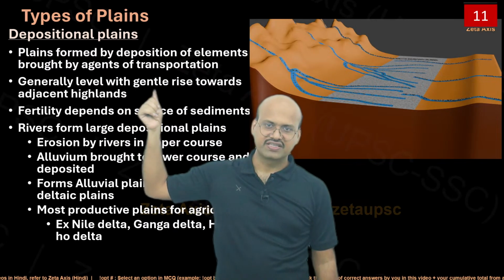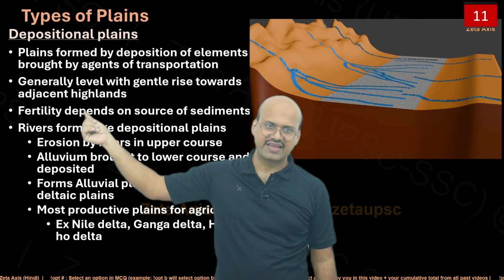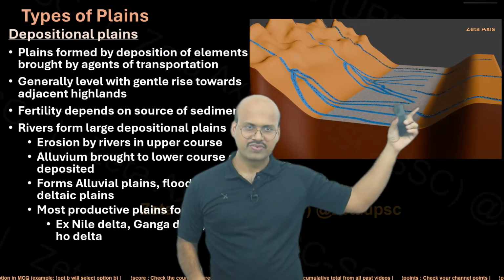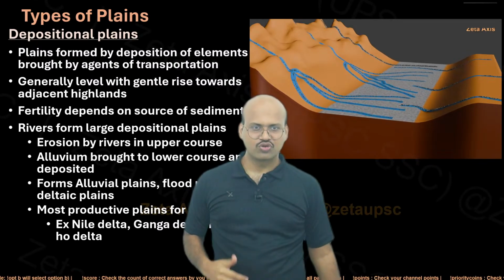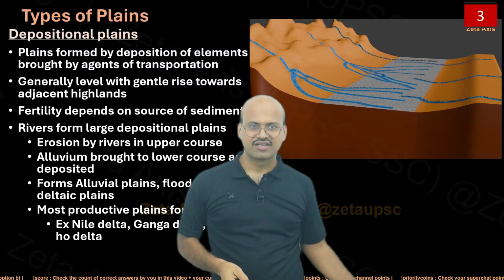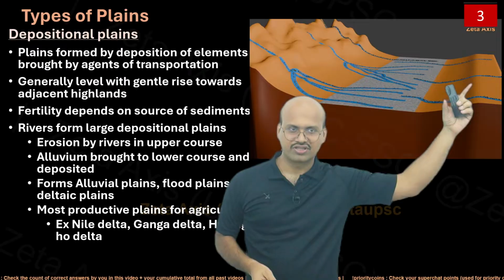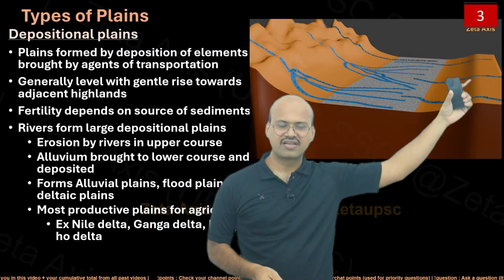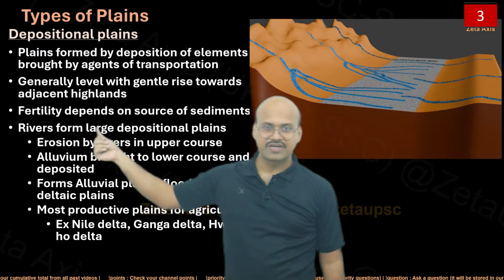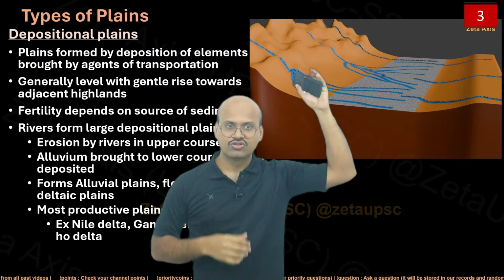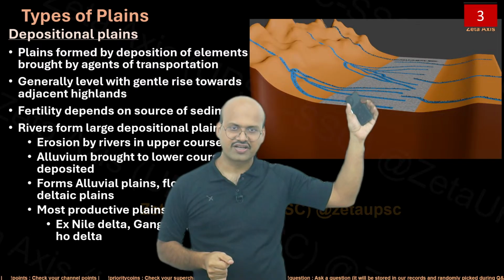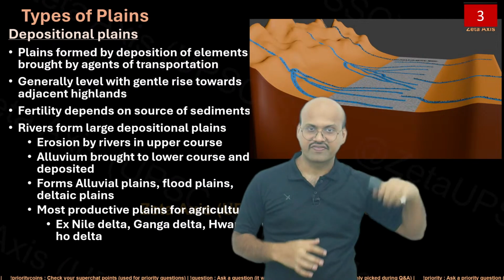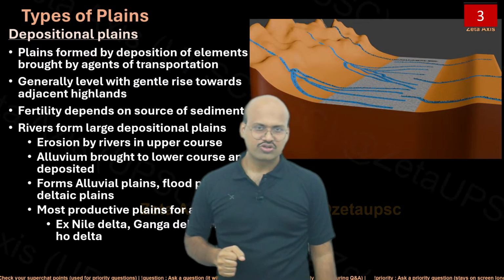They are generally level with a gentle rise towards adjacent highland. Earlier there would be a large depression like this, but over time, when the deposition occurs, the slope on both sides is very gentle. Consider these as Vindhyas, consider these as Himalayas. We can see that the slope is now gentler. Partly depends on the source of sediments. If the sediments are coming from a region which has a good amount of minerals, then it will be a fertile region. If not, then it will not be a fertile region. So it depends on the source rock.